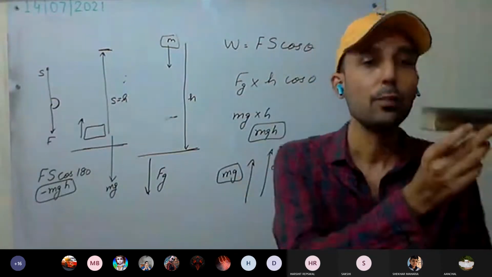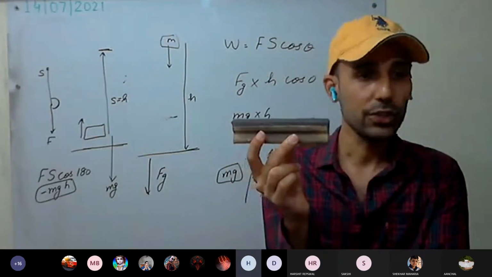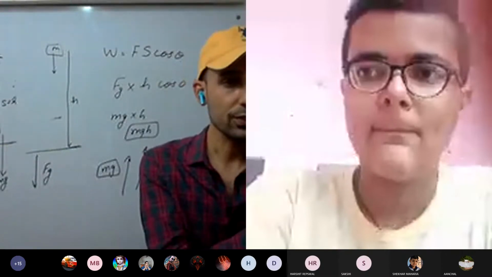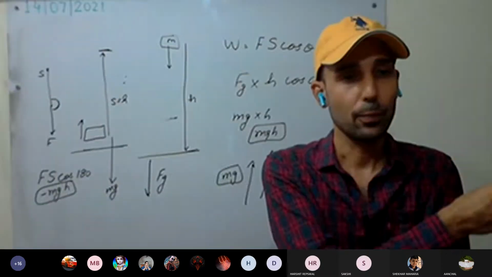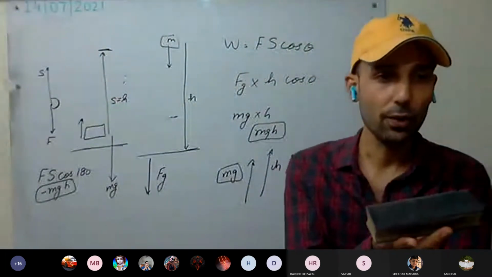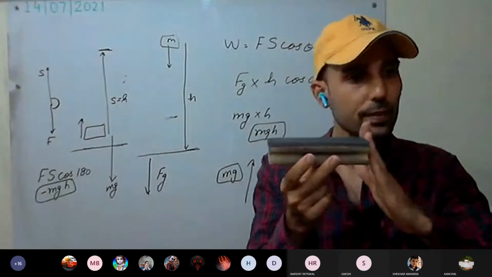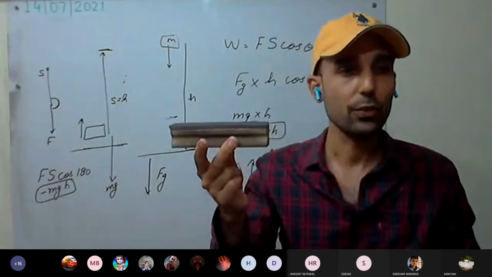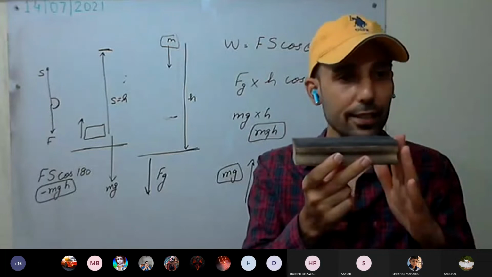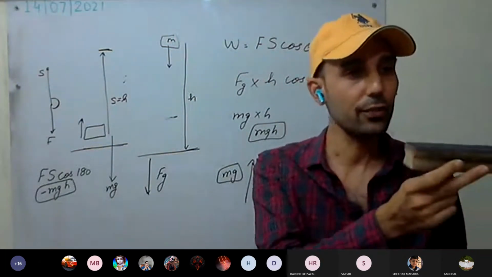What kind of motion will it be? Uniform motion. We have studied this in the laws of motion, the first law: if the body is at rest, it will remain at rest; if the body is in motion, it will remain in motion unless any force is applied. This is Newton's first law. Say it is moving, I apply force, then I stop the force. What will happen? Uniform motion. When I apply the force, it accelerates or decelerates depending on whether I'm pulling or pushing. So very simple, we take it as moving uniformly.